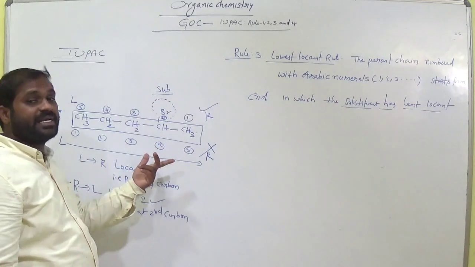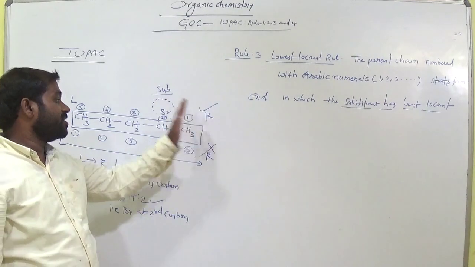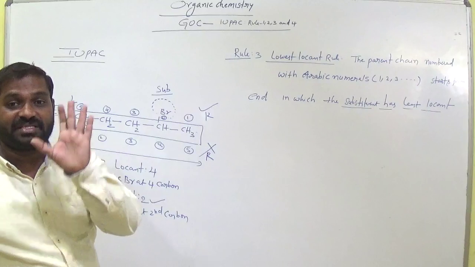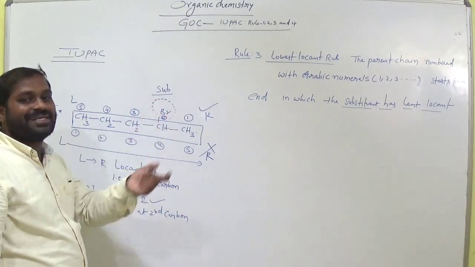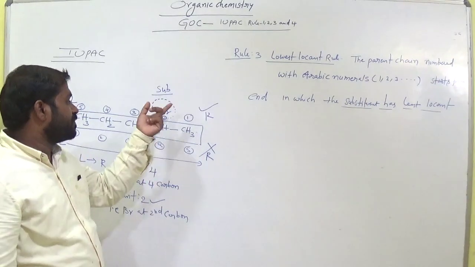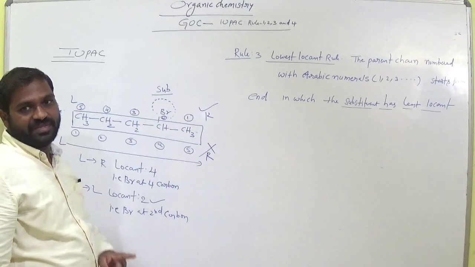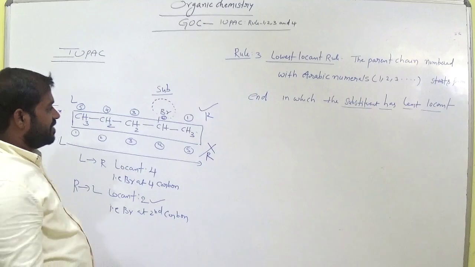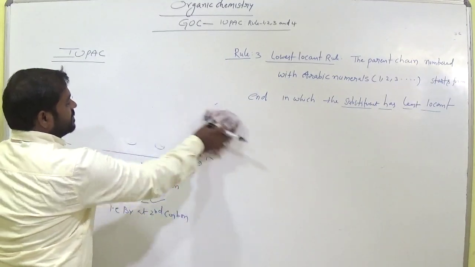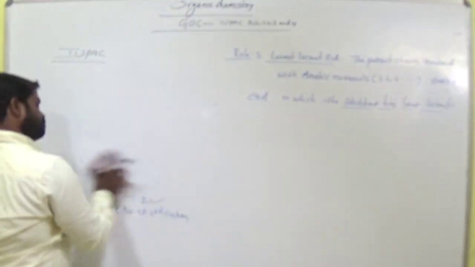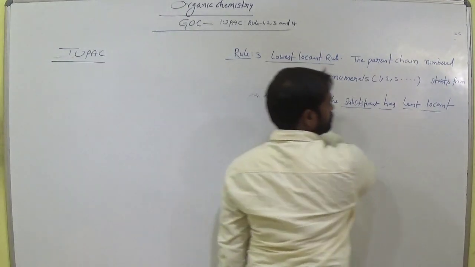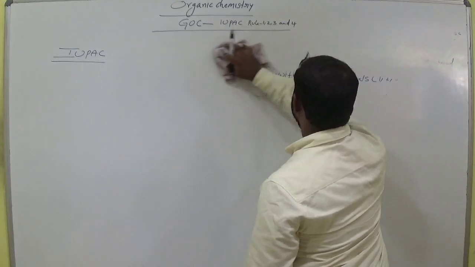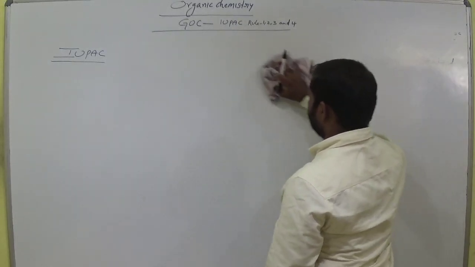So left to right numbering is wrong. Right to left numbering is the correct method. We give the numbering in this case, and then the substituent gets the least number, so it will be present at the least numbered carbon. Is it clear, students? Very good. That is rule number 3.